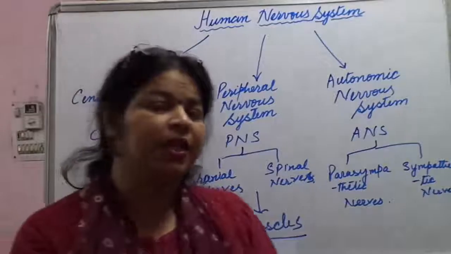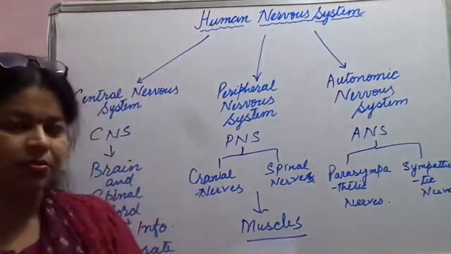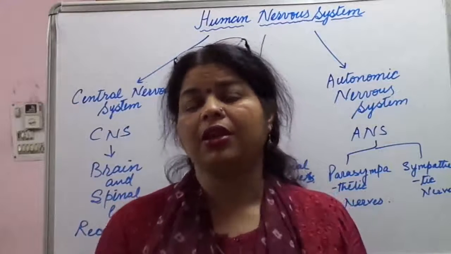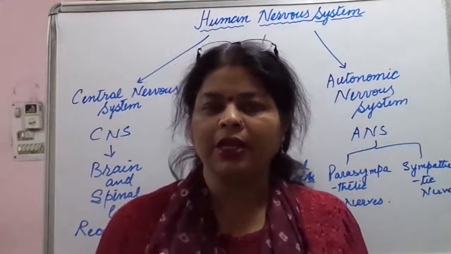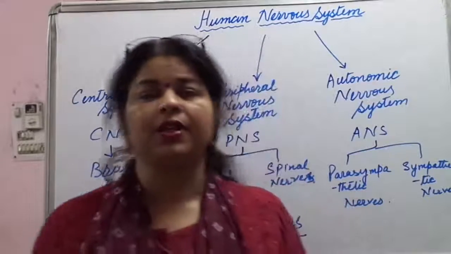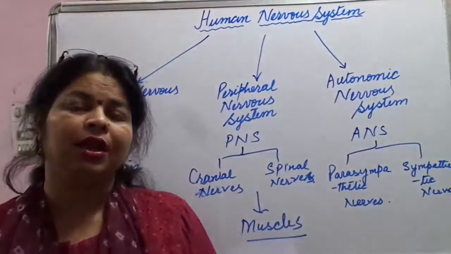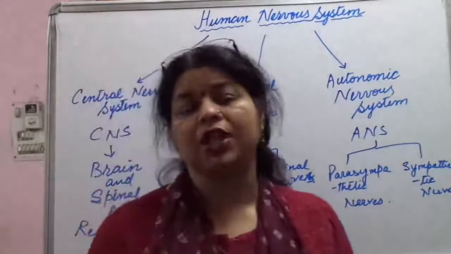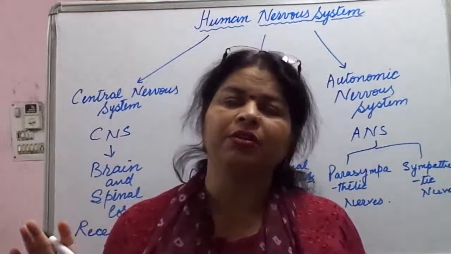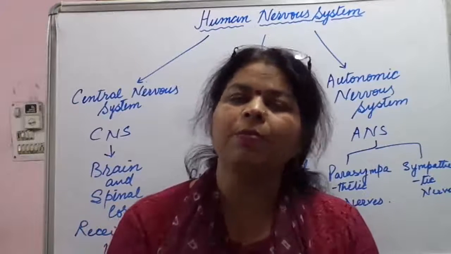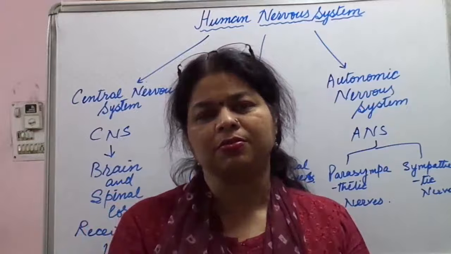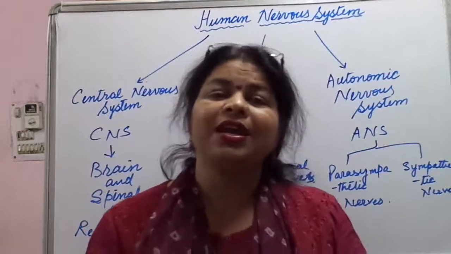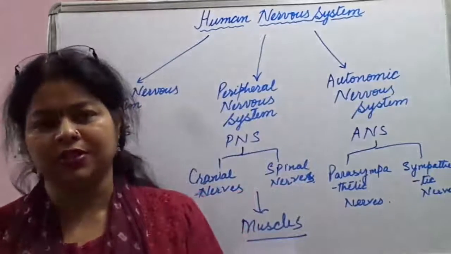See, the parasympathetic nervous system is that nervous system which is active when we are sleeping, when we are at rest, and the important activities that are going on in our body, like digestion of food. Such activities, which happen when the body is at complete rest, we call them parasympathetic nervous system. Okay, the nerves which are controlling such activities. We say rest and digest nervous system.